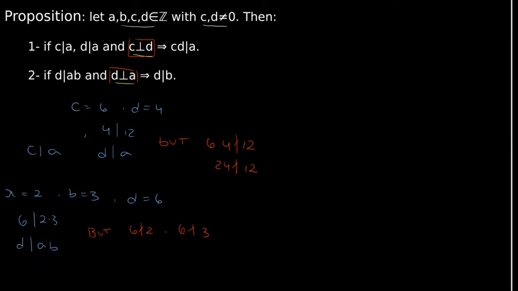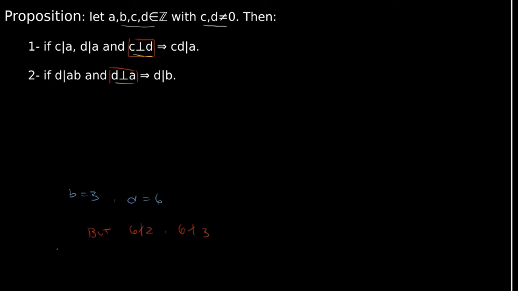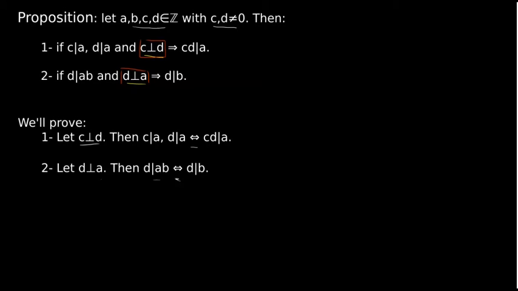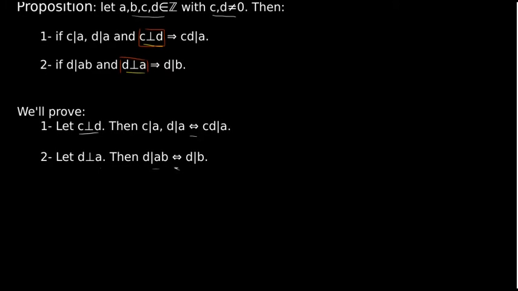So what we're gonna do is not prove this proposition exactly, but prove another one very similar. We will be proving the following. If we have that c is coprime with d, then c divides a and d divides a if and only if the product c times d divides a. And if we have that d is coprime with a, then d will divide the product a times b if and only if d divides b. Let's start with the proof.